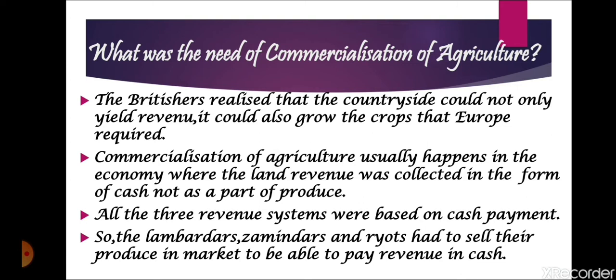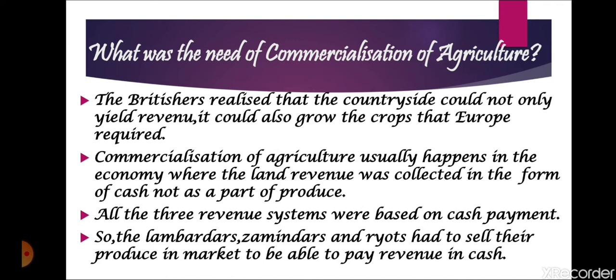Now, what were the regions where the commercialization of agriculture was possible? For the commercialization, it is very important that the revenue amount should be collected in the form of cash. And all the three revenue settlements that were introduced by the Britishers, the permanent, the Ryotwari, and the Mahalwari, all these three revenue systems used to collect the revenue amount as cash. As we have learned, in the medieval period there were many rulers or regions where they used to collect the land revenue in the form of crop products only.